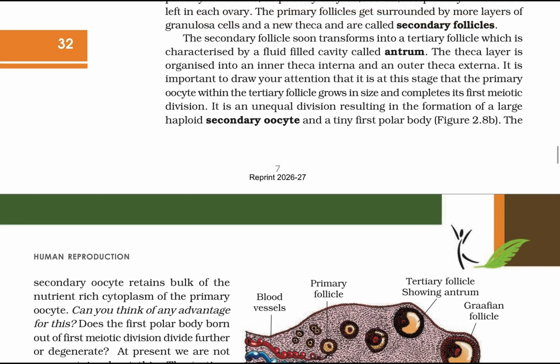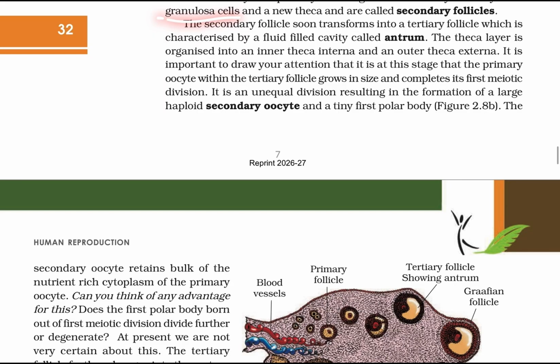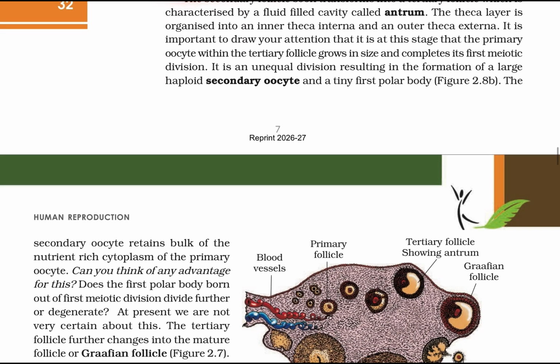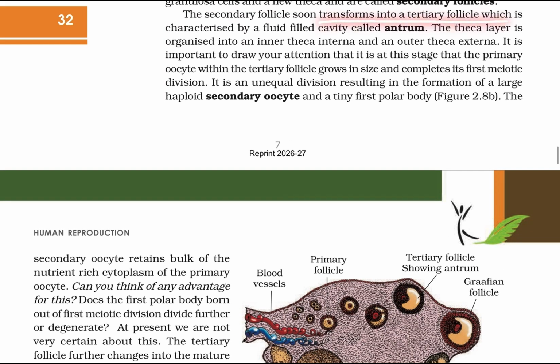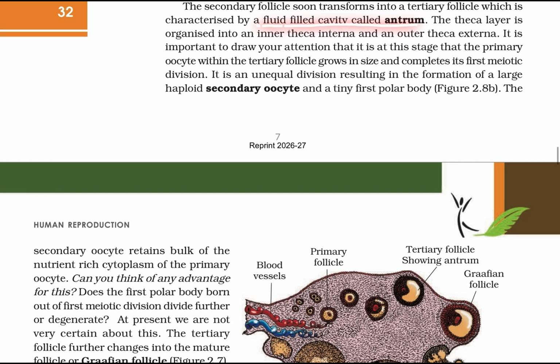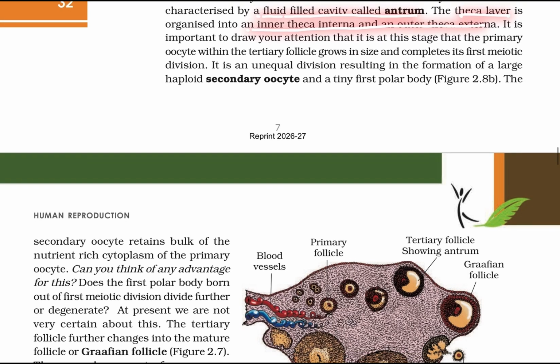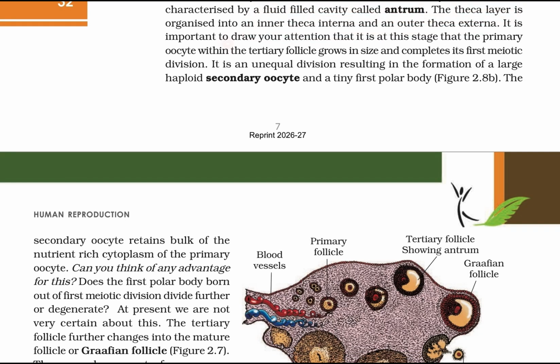The primary follicle gets surrounded by more layers of granulosa cells and a new theca, and is called a secondary follicle. Secondary follicles soon transform into a tertiary follicle, which is characterized by a fluid-filled cavity called antrum. The theca layer is organized into an inner theca interna and an outer theca externa.